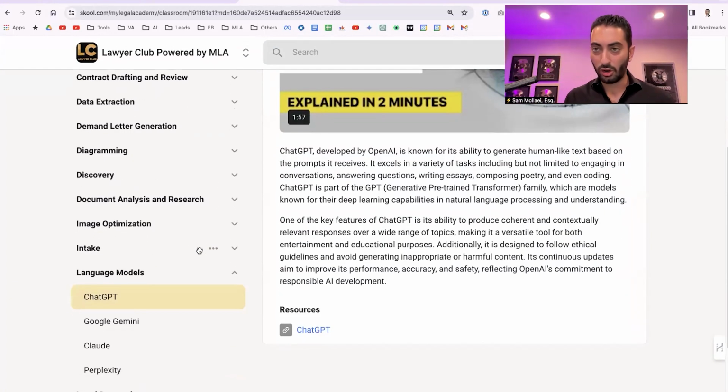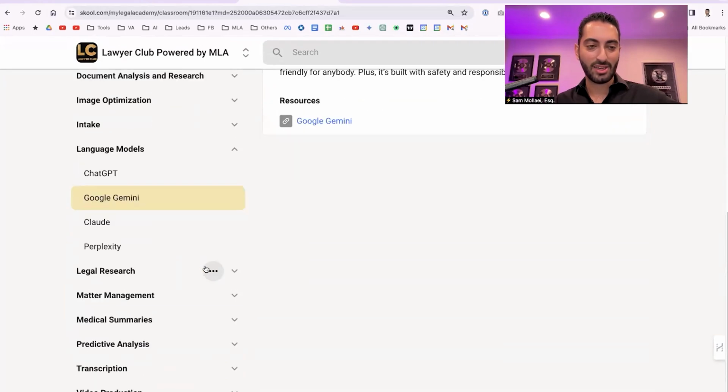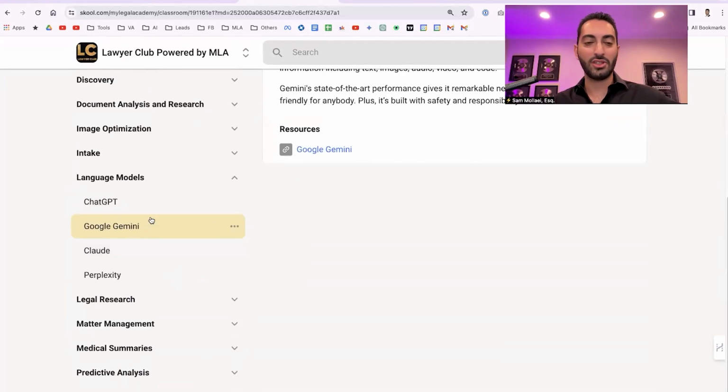ChatGPT, obviously, a lot of our AI teachings have been based on ChatGPT. Mike Smith got access to Gemini 1.5, which is the most robust language model right now, out for beta users. So Mike, if you have any insights about how that's going, let me know. But you cannot go wrong with using either ChatGPT or Google Gemini.